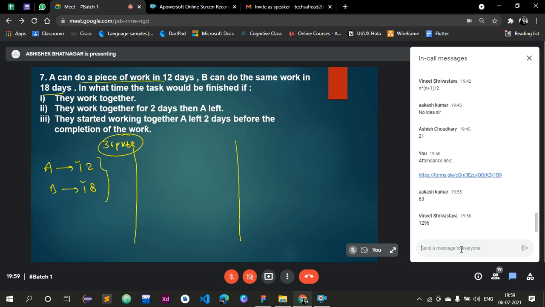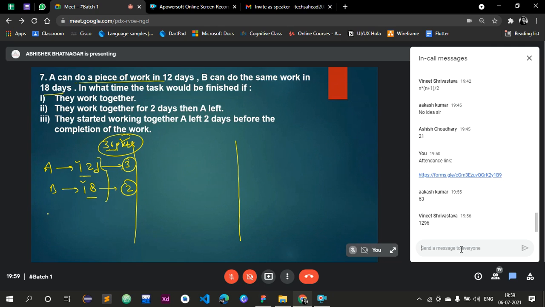So A can form 36 packets in 12 days. What is the capacity of A? That means how many packets can he form in a day? That must be 3 packets, because he can form 36 packets in 12 days. How many packets can B form in a day? It must be 2, because he can form 36 packets in 18 days. Any confusion? No, sir.